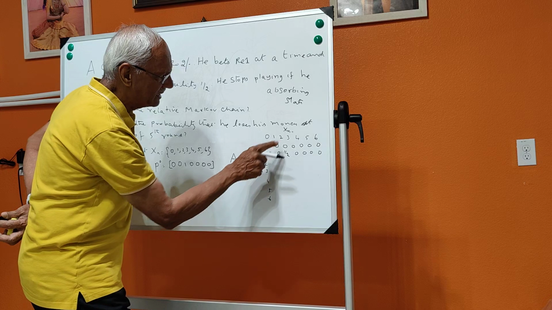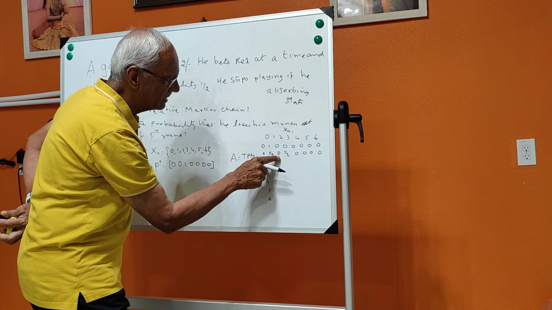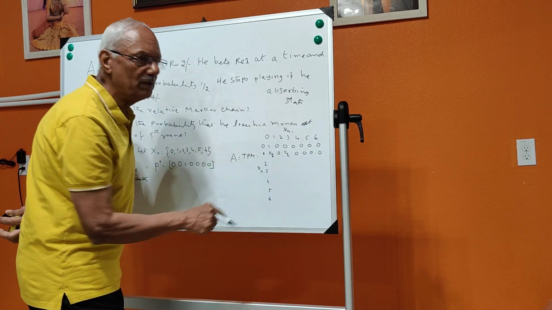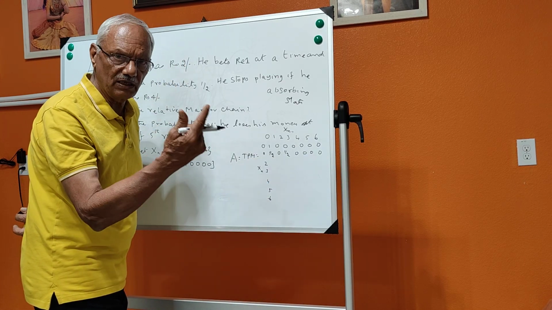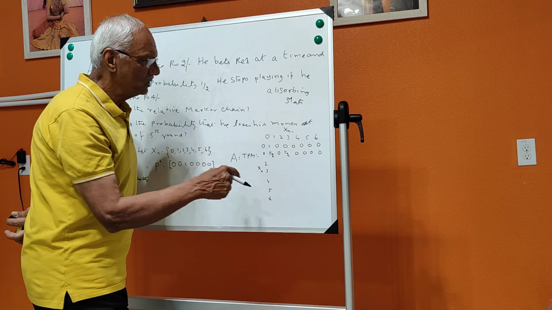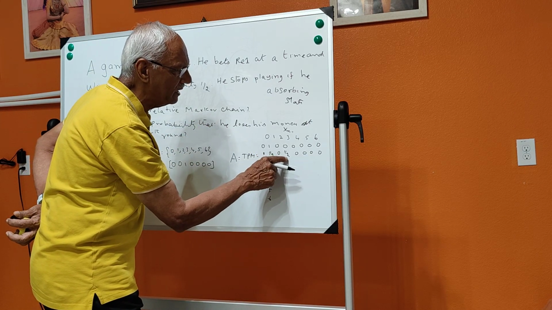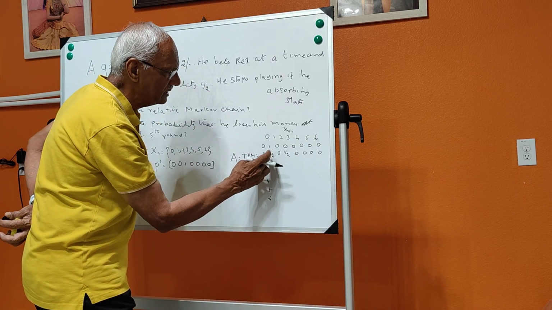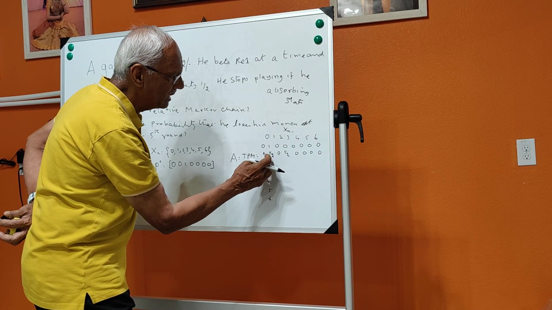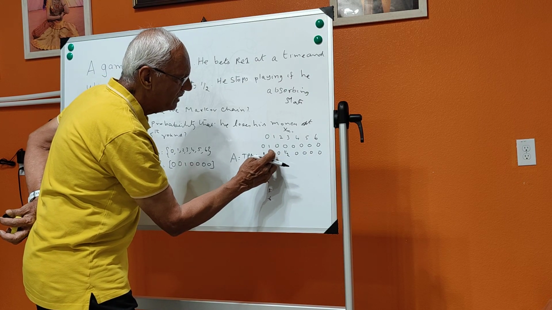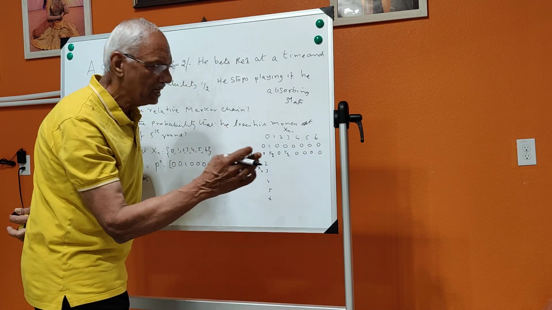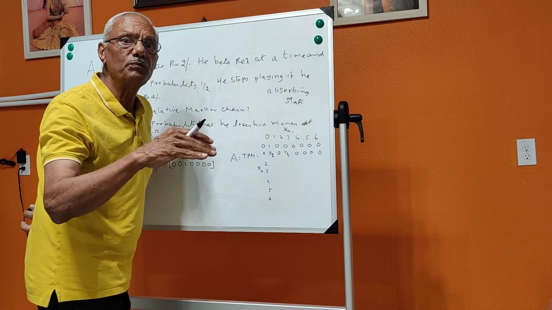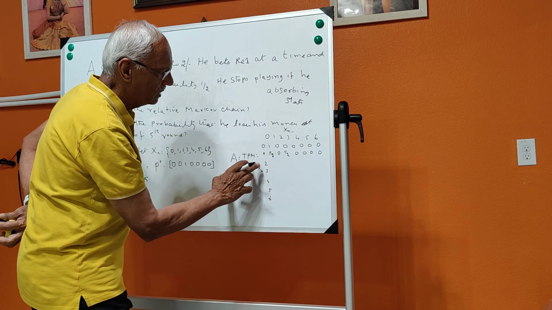So if Xn minus 1 is 1, then the probability of Xn being 0 will be half and 2 will be half. If he wins, half a chance, and if he loses also, half a chance. If he wins, he will be getting 2 rupees, so he can go for further play. But if he loses, he gets 0. He is losing his money, he has to give up, and therefore he will not be in a position to continue the game.